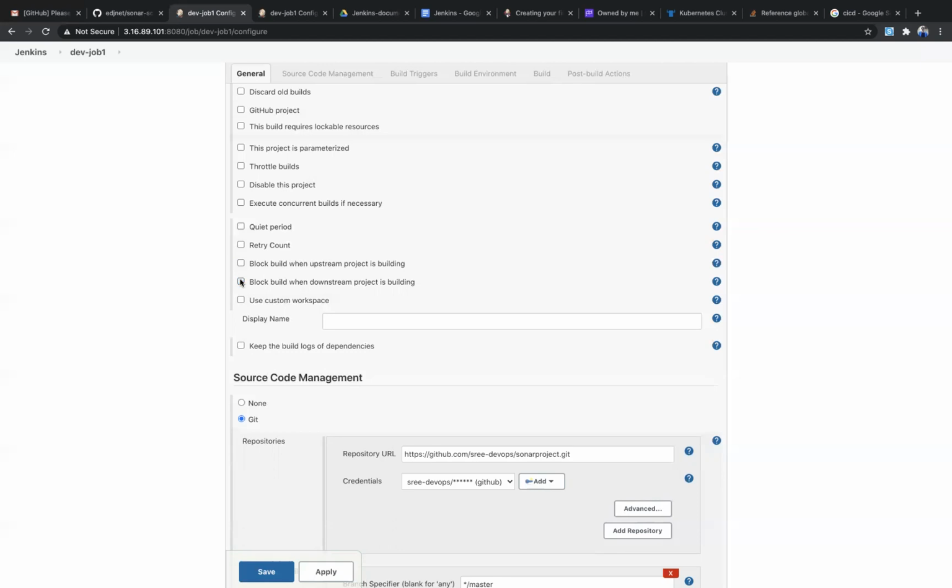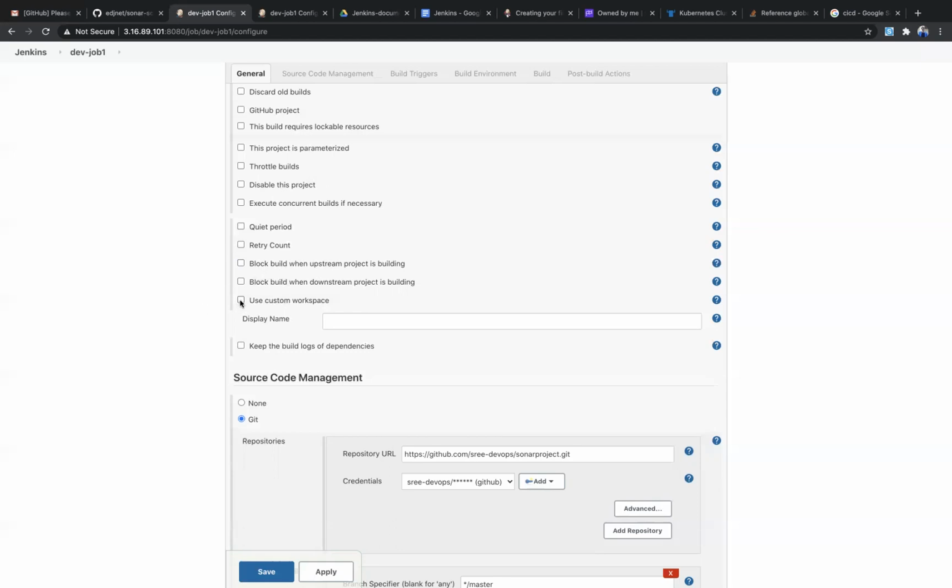You may get the doubt, we can also disable the project, right? If you disable this project, then the entire project will be disabled. But here the condition is only the upstream project. If this job is configured in upstream jobs or a downstream project, in that case only you want to block this project. So that is about upstream downstream project.